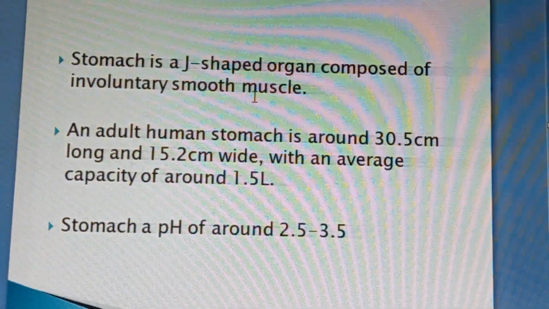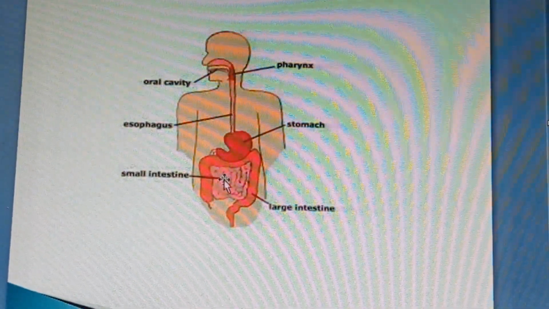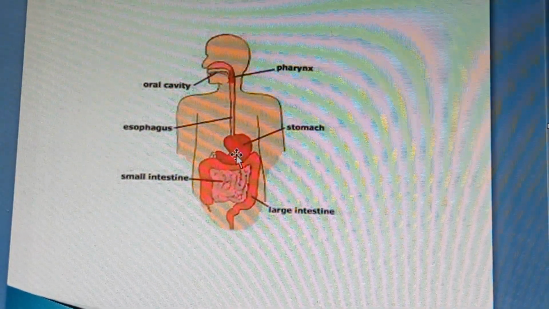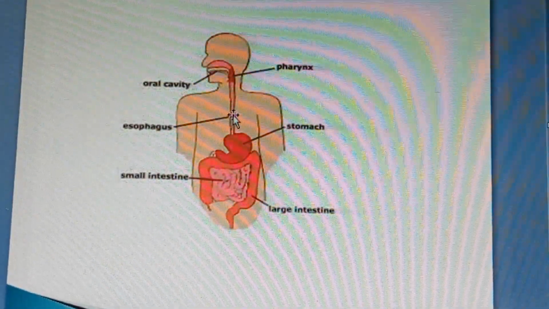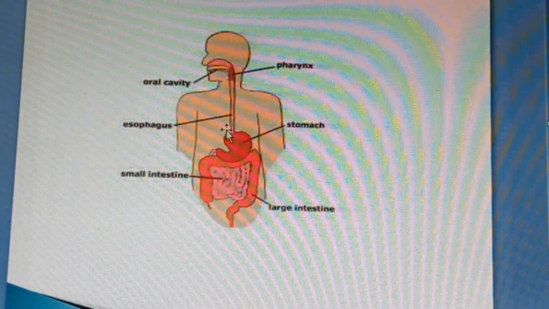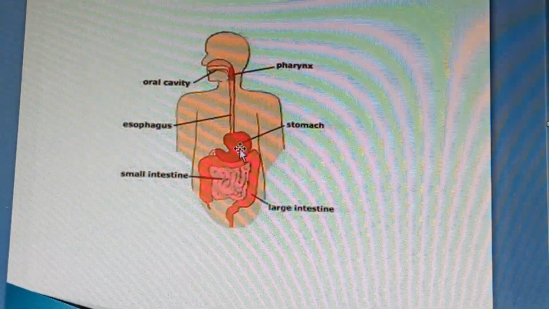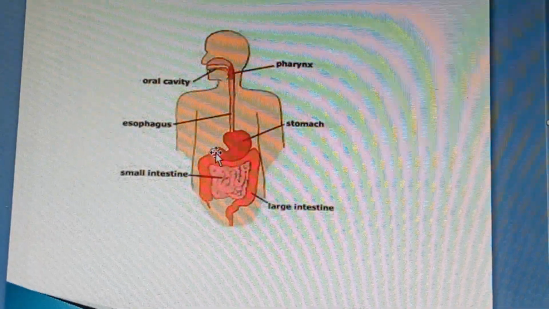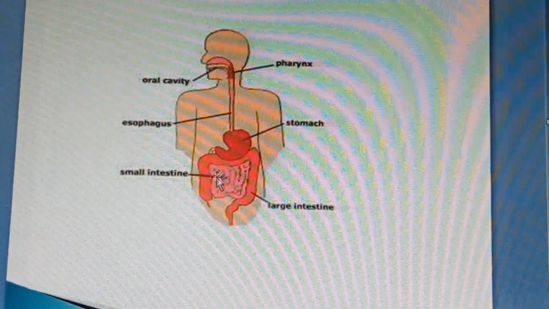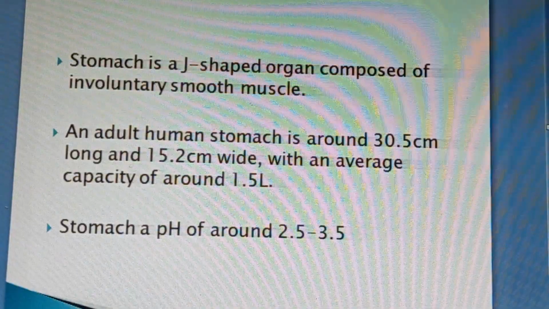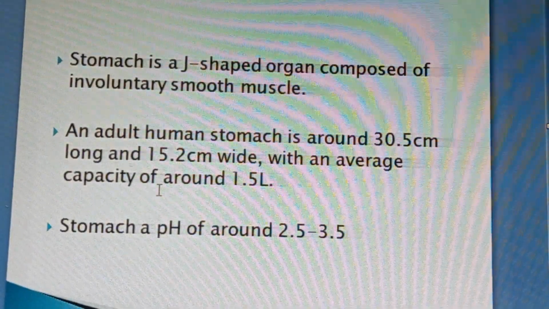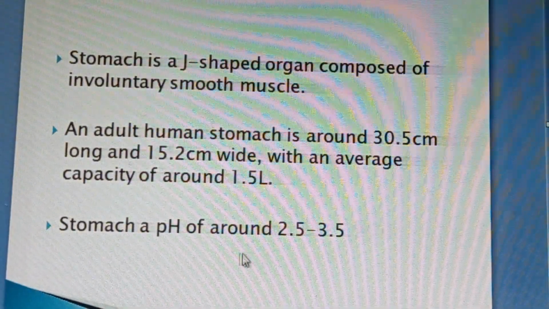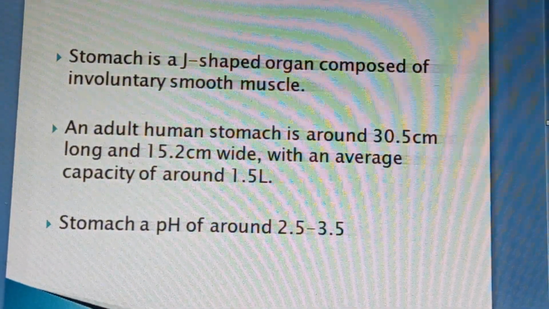This J-shaped muscular organ is present between the esophagus and small intestine, a sac-like muscular organ made up of involuntary smooth muscles. It receives food from the esophagus by the opening of the lower esophageal sphincter, and then after mechanical and chemical digestion, it transfers the chyme into the small intestine. Its capacity is 1.5 liters, its length is 30.5 centimeters, its width is 15.2 centimeters, and its pH is 2.5 to 3.5.